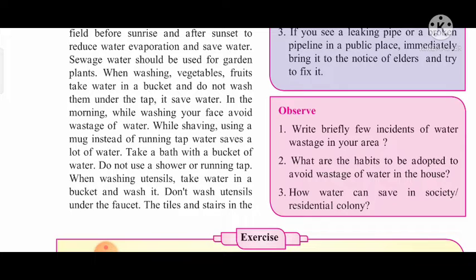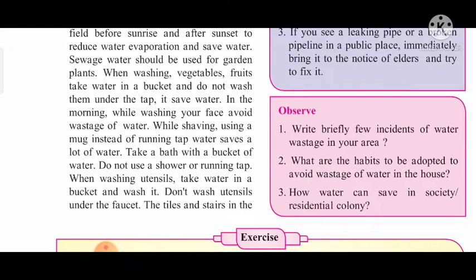Do not use a shower or running tap. When washing utensils, take water in a bucket and wash it. So many times they are telling you to avoid use of tap water for washing things, for shaving, for washing vegetables. Instead of this, you take water in any pot, such as a bucket, such as a mug. It will save the water.